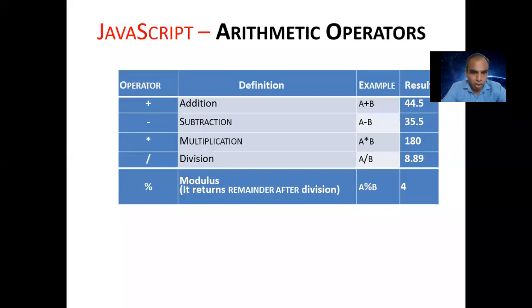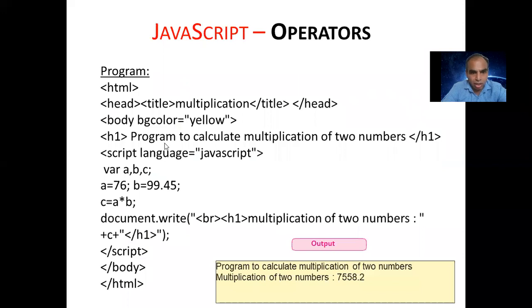Yeah, so now after the arithmetic operator, this is the example they have already given here, with the yellow background. They said program to calculate multiplication of two numbers. They are declaring a, b, c. A they are storing 76, b they are storing 99.45, c is equal to a into b. Then their calculation work is over. Then they are showing here multiplication of two numbers, document.write. We can use the plus sign also. Plus is the concatenation operator. We can join, and we can see using a heading to show the output. Got it? Clear? And they show the output. You can try at home. Okay.